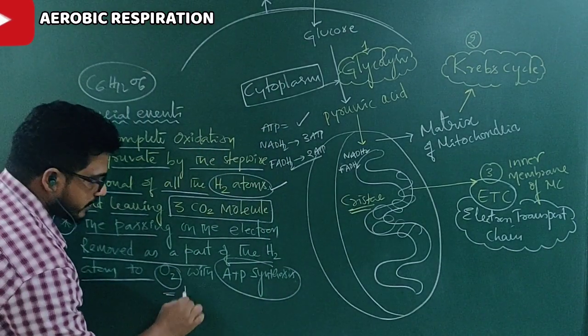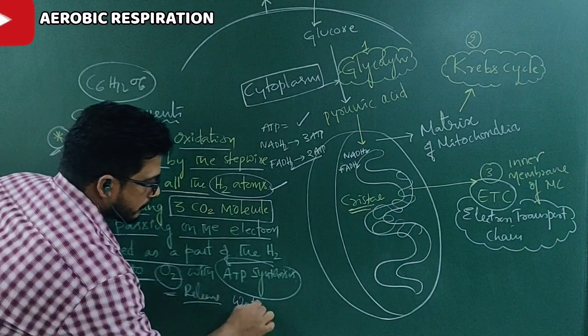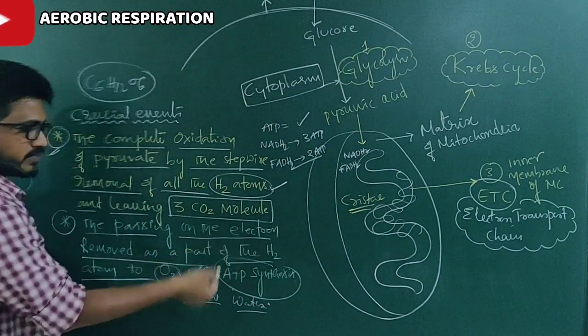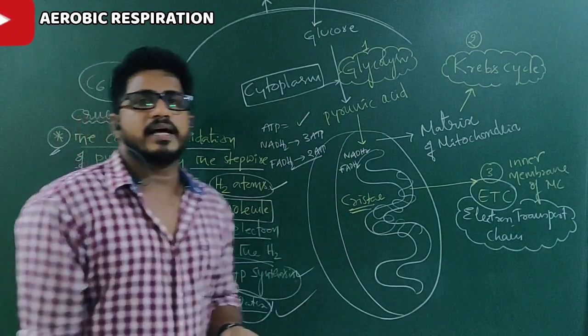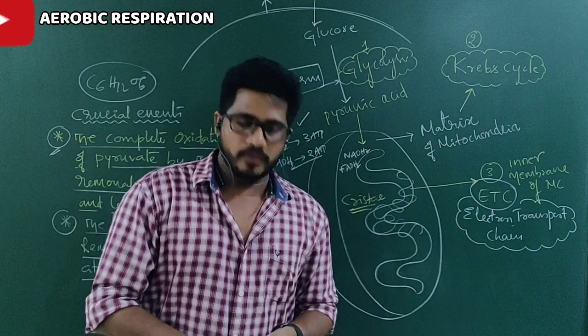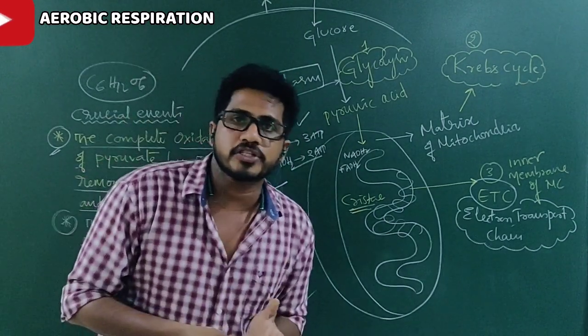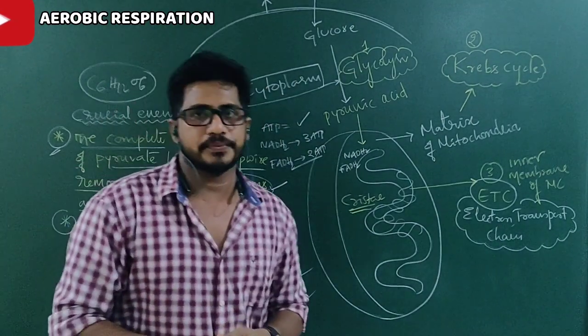So oxygen will be consumed, water will be formed. At the end of the respiration, what will be formed? Oxygen reacts with the hydrogen, water will be formed and ATPs are synthesized. Along with the ATP in respiration, what will be produced? Water. The end product of the respiration is water.